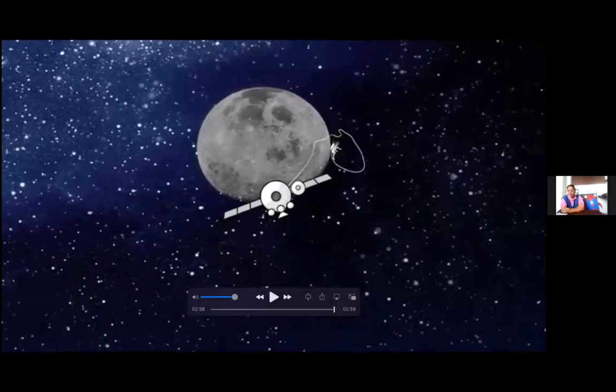Yes, so this is how the astronaut goes in the space in the rocket. See, he's flying, right?